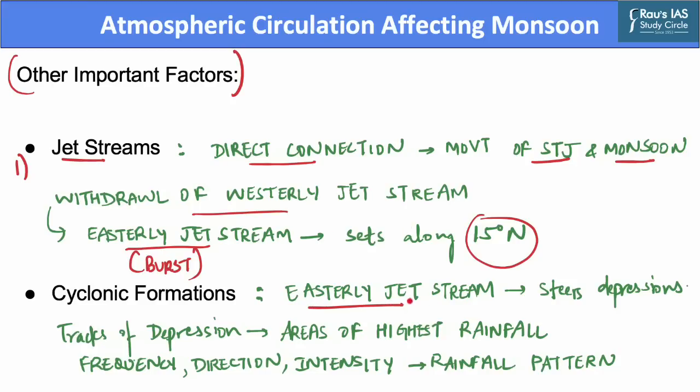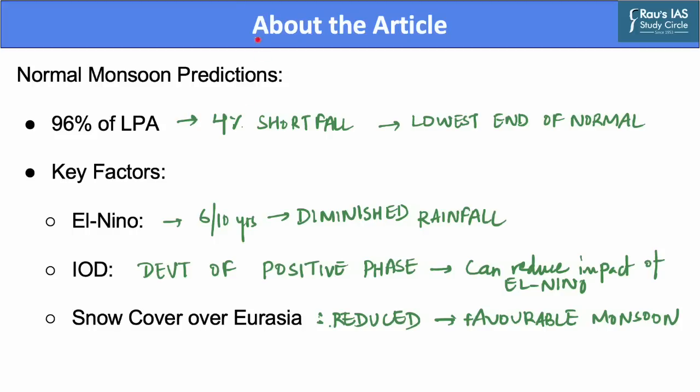Now, this easterly jet stream steers the tropical depressions over the Indian subcontinent. The tracks of these depressions visiting India are the areas of highest rainfall. The frequencies of these depressions, the direction, and intensity go a long way in determining the rainfall pattern during the southwest monsoon period. Now, coming back to the article of the day.